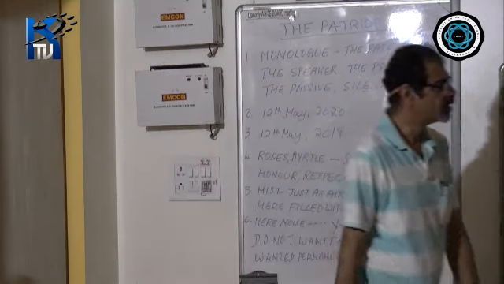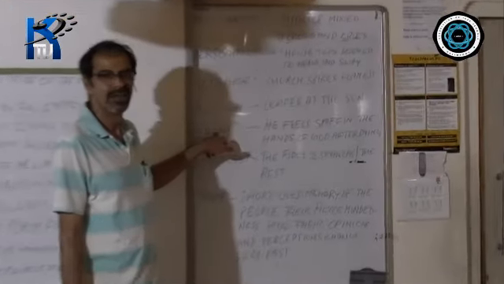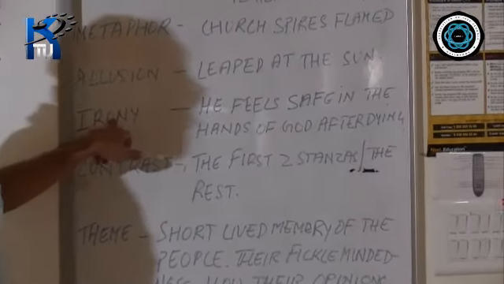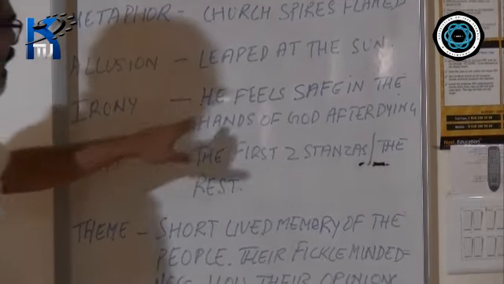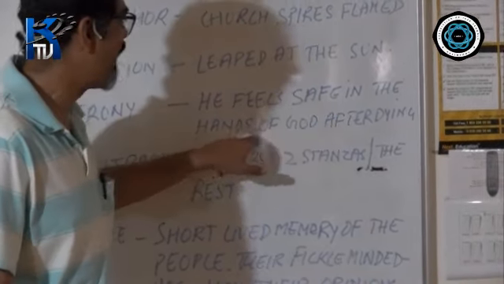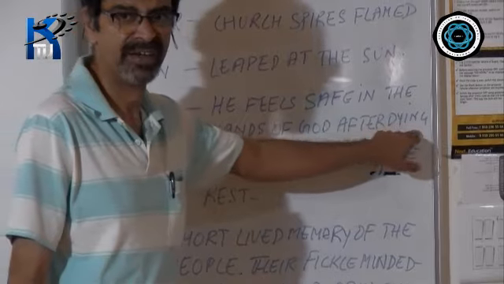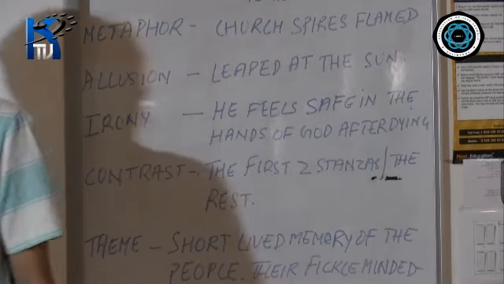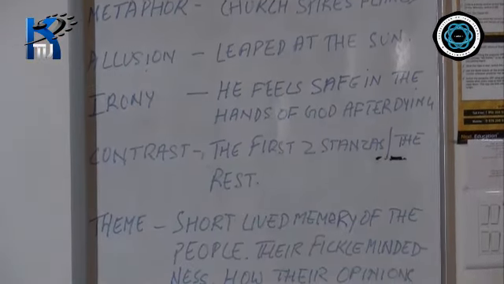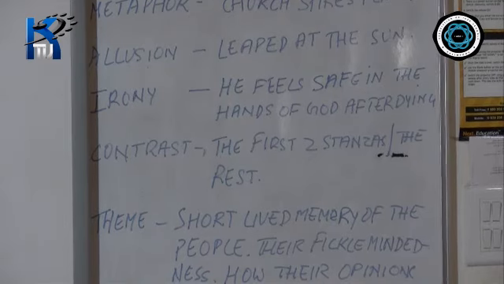Rather, he had done so much for his countrymen. That is why you will see that the poem ends in an irony, a figure of speech. What is the irony? He feels safe in the hands of God after dying. Look at the irony. He was not feeling safe as long as he was alive.